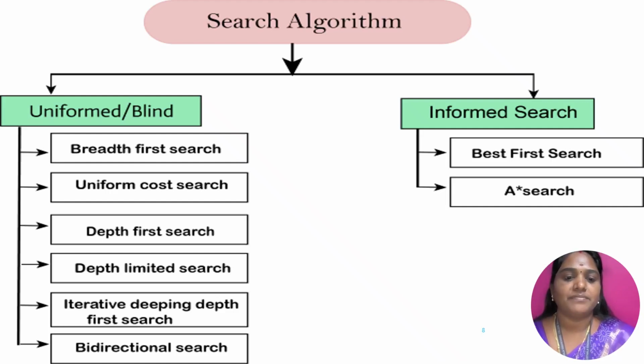Uninformed or blind search is also divided into six categories. The first one is breadth first search, shortly denoted as BFS, and then DFS, depth first search. The other ones are uniform cost search, depth limited search, iterative deepening depth first search, and bi-directional search. Then informed search algorithms are divided into best first search and A-star search.